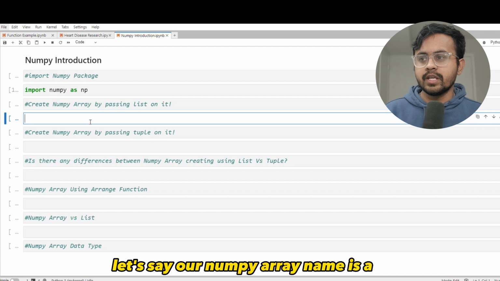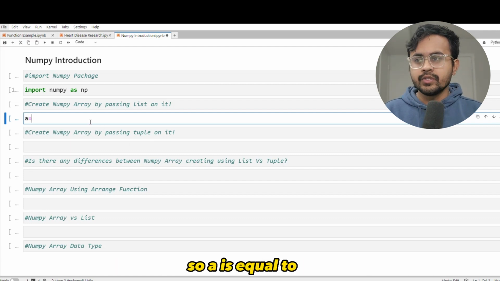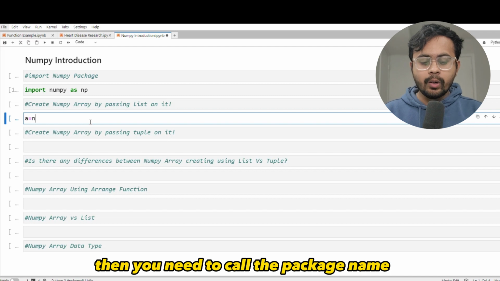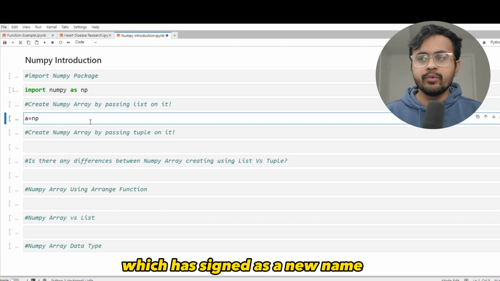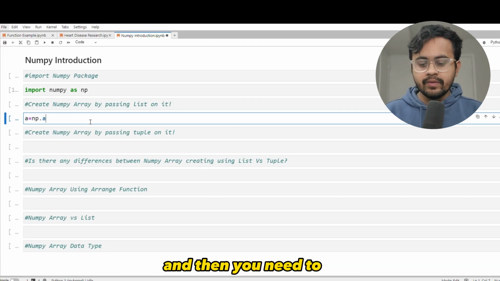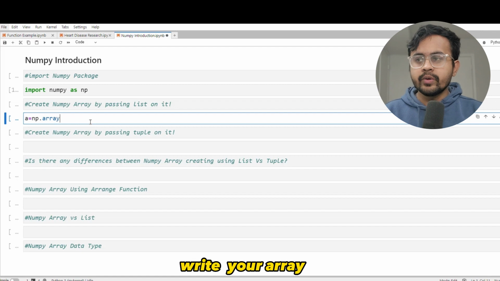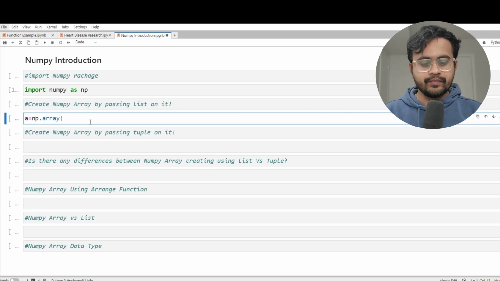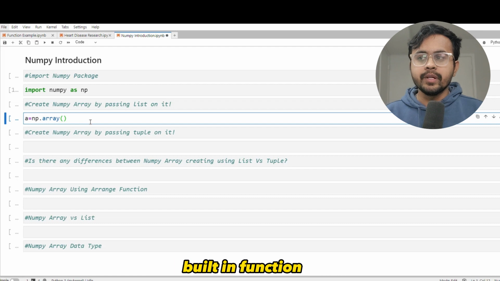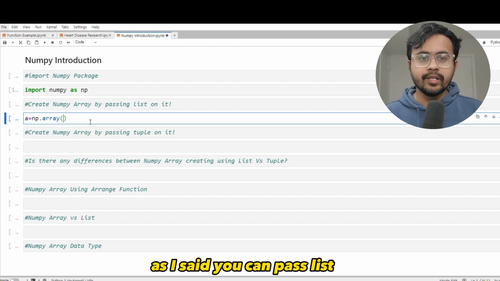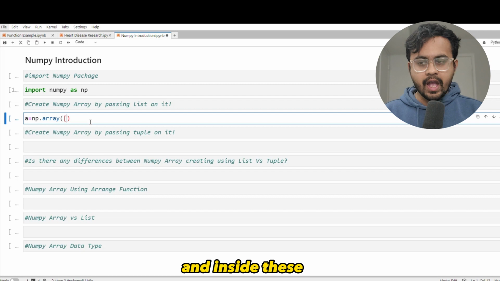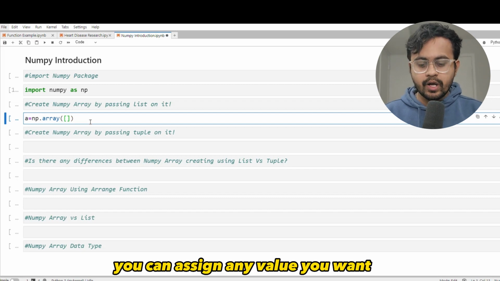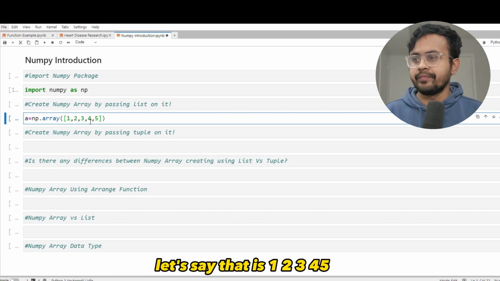Let me give a name here. Let's say our Numpy array name is A. So A is equal to, then you need to call the package name or the library name always at first. So NP is the library name which I assigned as a new name, and then you need to write down your array built-in function. And inside this array function, as I said, you can pass a list or a tuple. So at first, let me pass a list by using two third brackets. And inside these, you can assign any values you want. Let's say that is 1, 2, 3, 4, 5.